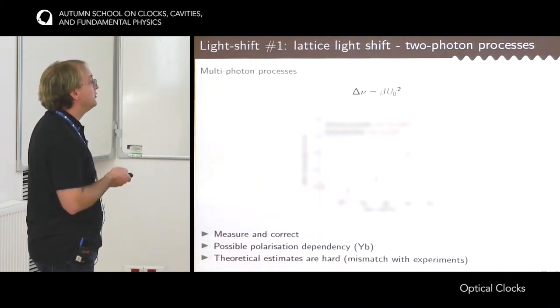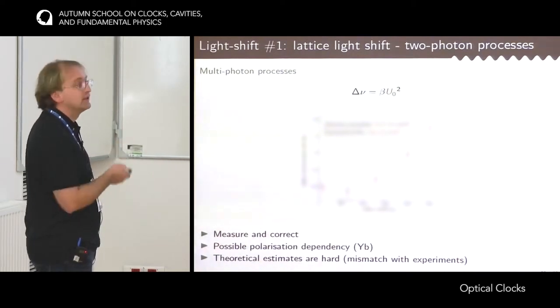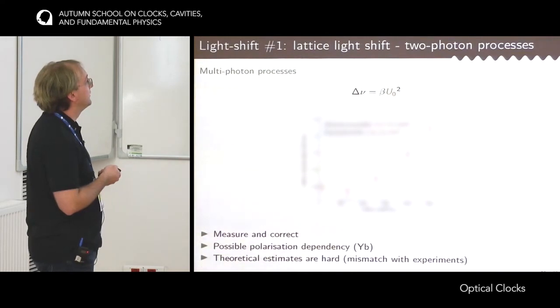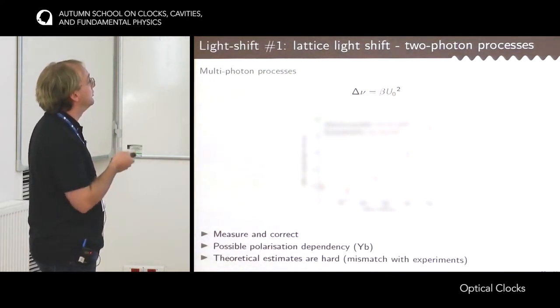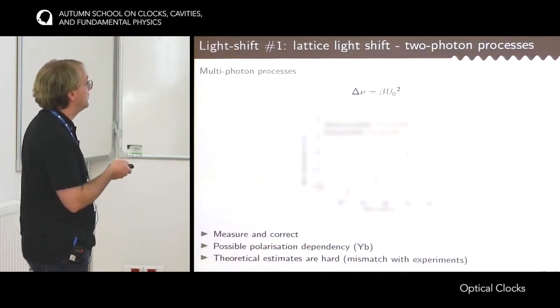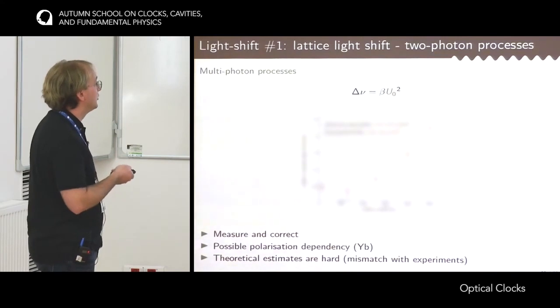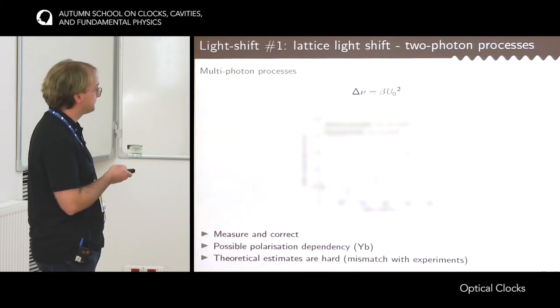And finally, it's really important to measure because it's very hard for theoreticians to estimate the value of this beta coefficient, the two-photon processes. There are some very clever people who are able to give orders of magnitude, but there is still a significant mismatch with experiments.